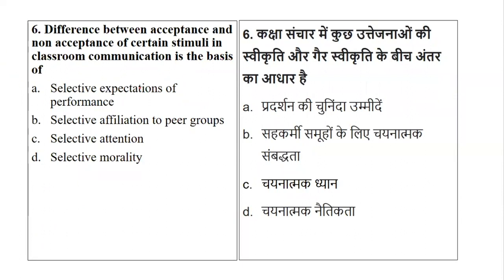So if you are talking about a reaction on a specific communication, it will be based on what? Selective expectations of performance? It will be based on affiliation to the peer group. It will be based on selective attention, or it will be based on selective morality. So what exactly will be the base for the acceptance and non-acceptance of a specific reaction? That is action to a reaction. So basically it will be based on selective attention.